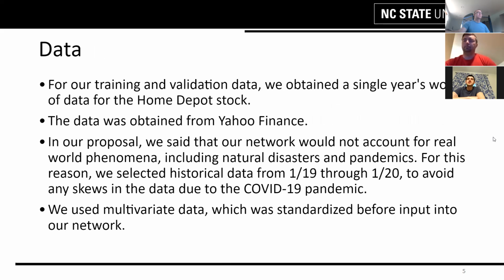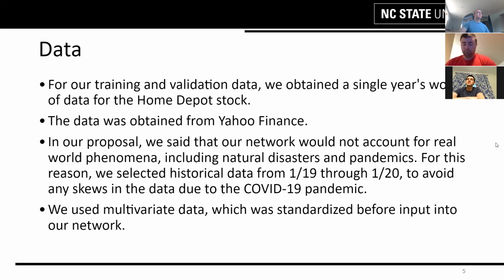We chose 1 year's worth of data for the Home Depot stock. We chose this time frame because a stock's price can fluctuate drastically over longer time spans, and we wanted to give our network the best chance at predicting future stock prices. We obtained our data from Yahoo Finance, which was really nice because they output the data in a CSV file, which we were able to import into our Python script using pandas.